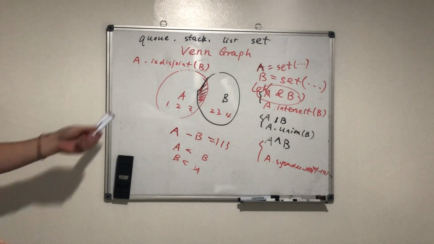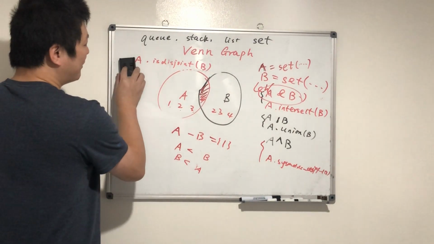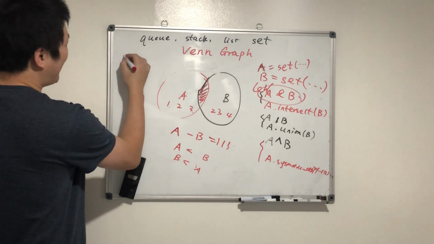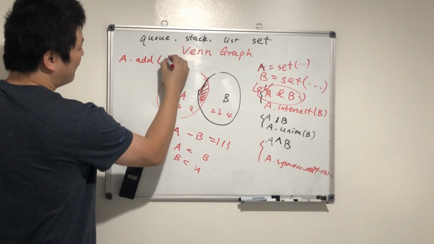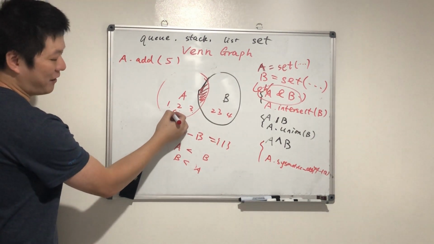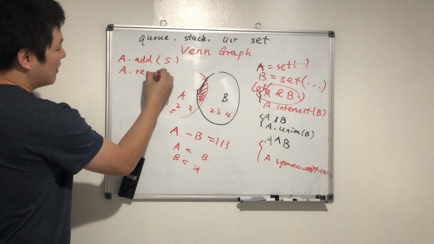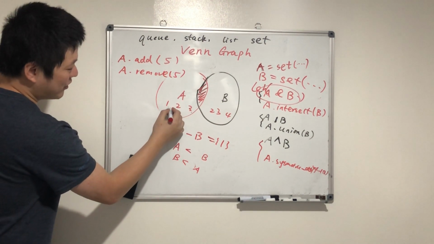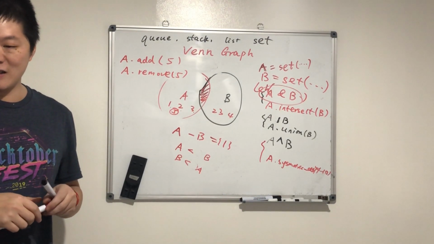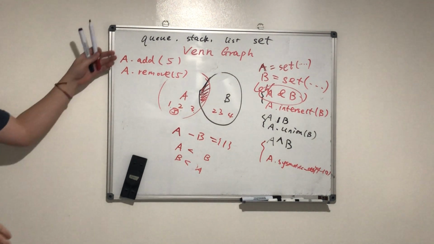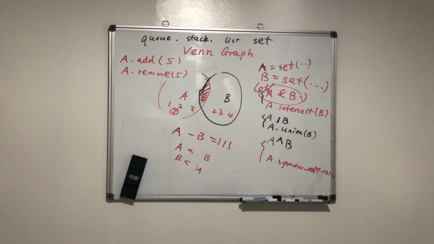So this is the set data structure, and we can add and remove elements. For example, we have this set, we can say A dot add another element, like 5. After this, A will have 5. And we can remove it, A dot remove 5. Then the 5 will be removed. Do you understand? So this is the basic operation of how we use the set in Python.